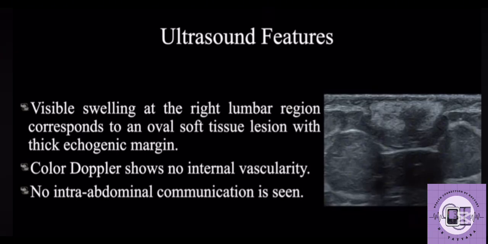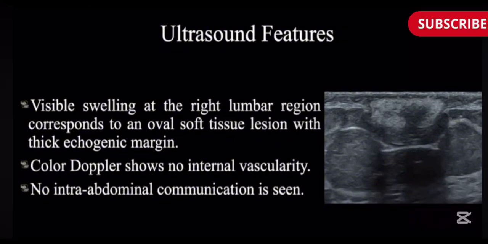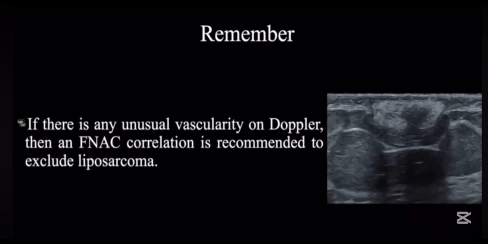So in summary, there is a visible swelling at the right lumbar region, which is an oval soft tissue lesion with a peripheral thick hyperechoic margin. Color Doppler shows no internal vascularity, though I failed to show you the color Doppler pictures, and there was no intra-abdominal communication or surrounding architectural distortion. So these features conclude as a case of superficial fat necrosis.